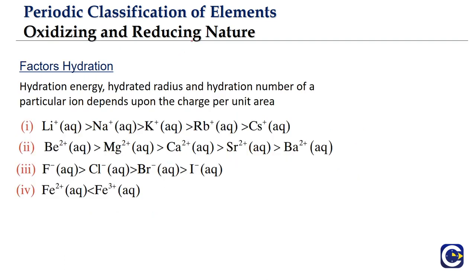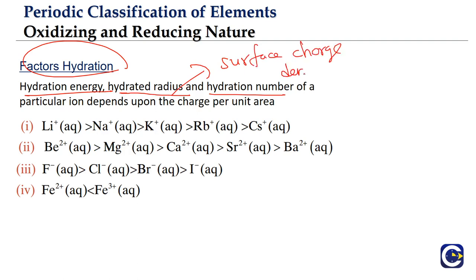Now, if you talk about the factors that will influence the hydration. Whether it is the hydration energy or hydrated radius or hydration number, all of them are going to depend upon the surface charge density of the ion. What do you mean by surface charge density? It is nothing but charge by area.